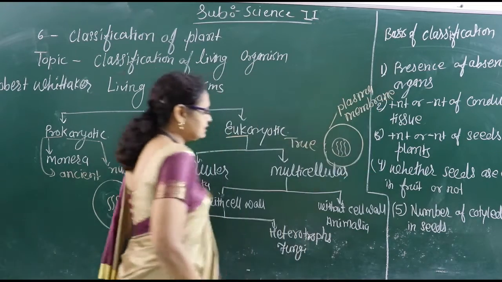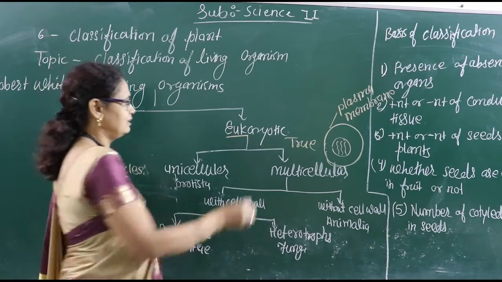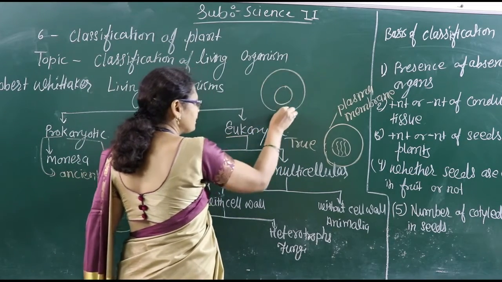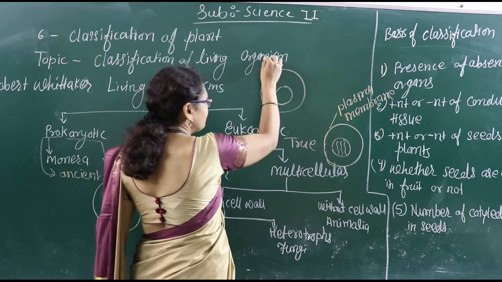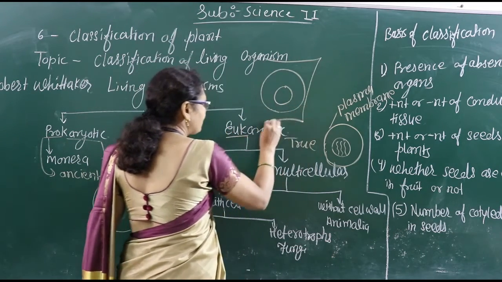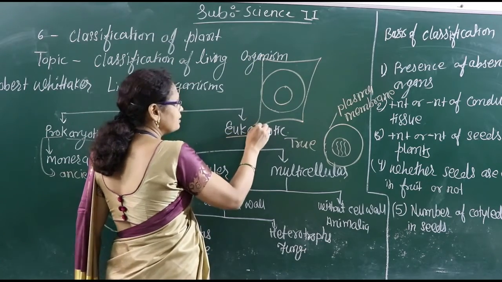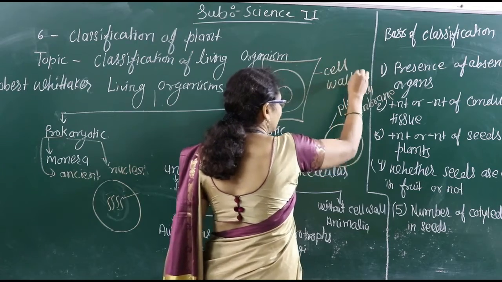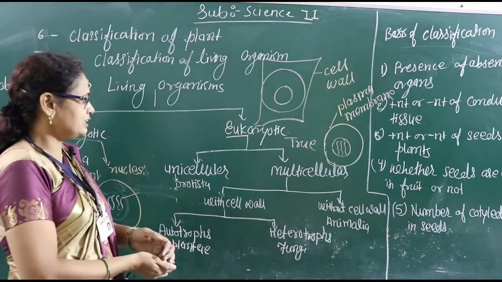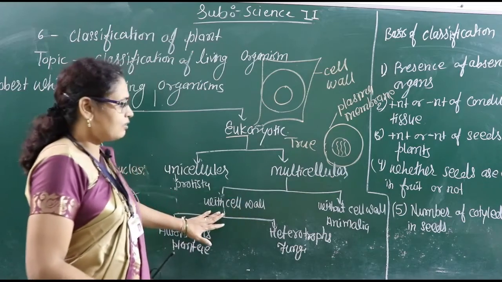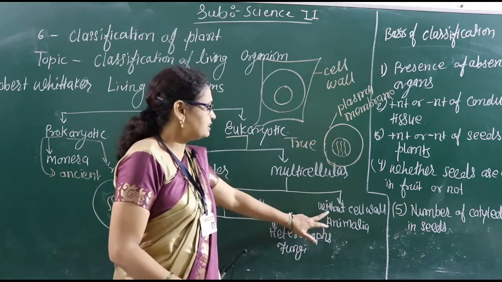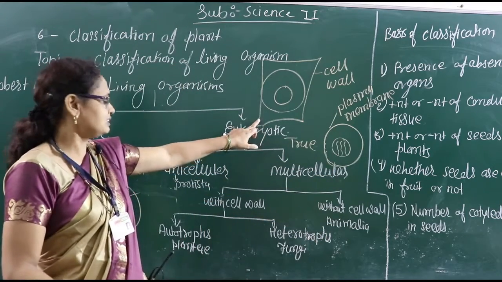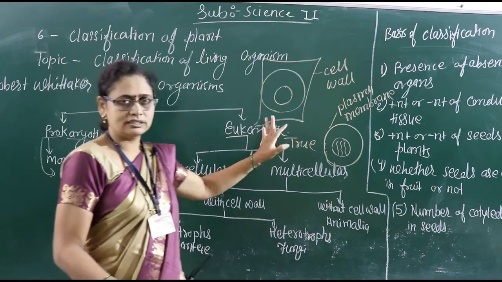But when you can see the structure of a plant cell, what can you find out? You can find out the nucleus is surrounded by the plasma membrane, and the plasma membrane is surrounded by another membrane, and that membrane is known as the cell wall. What do we call it? Cell wall. So on the basis of that, you can easily see here: with cell wall, without cell wall. Which one is without cell wall? Animal cell is without cell wall. And which one is with cell wall? Plant cell is with cell wall.